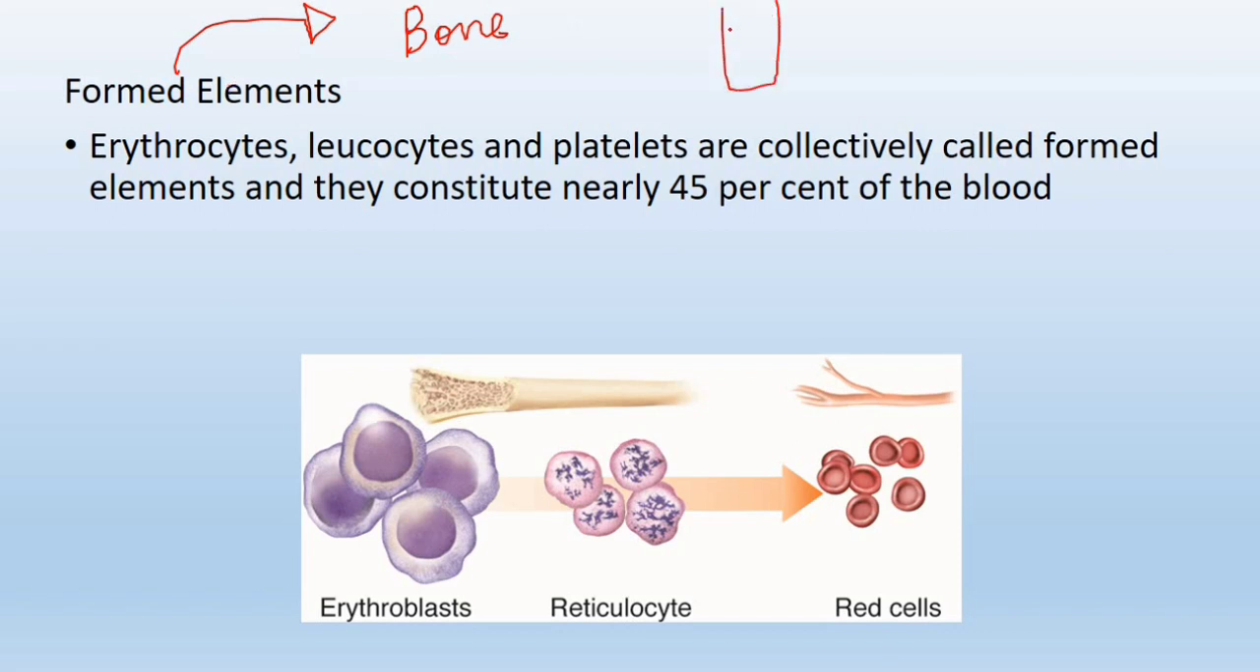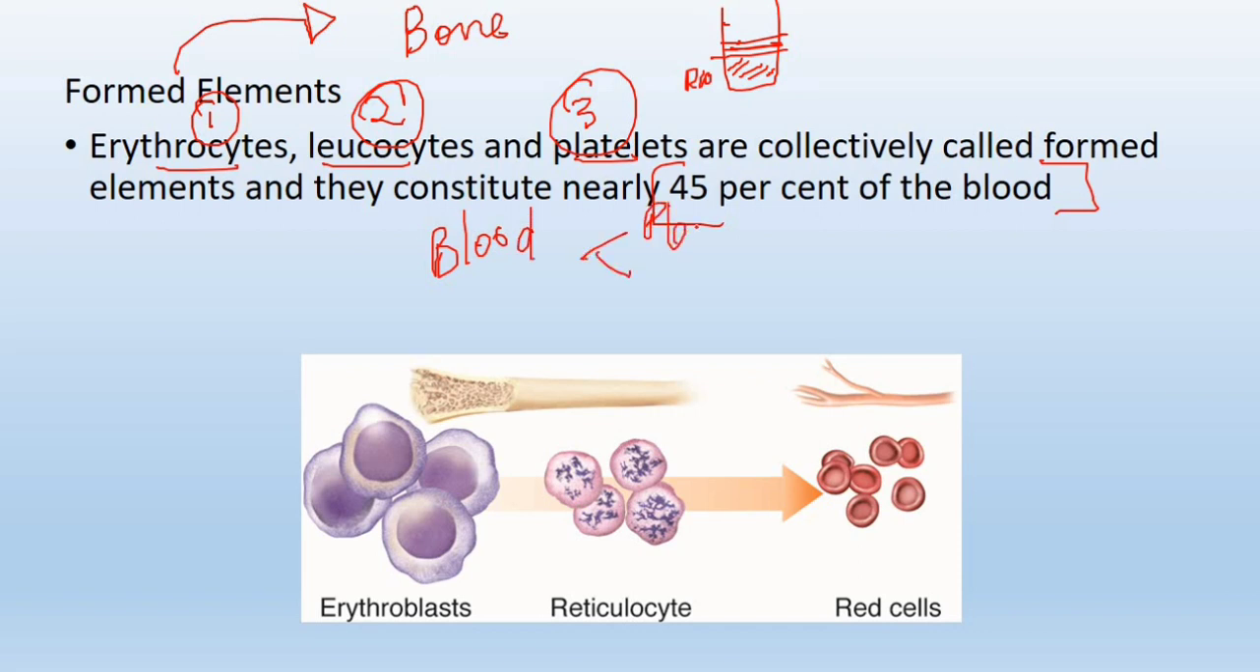And when the components of the blood are separated, they settle down. RBCs would settle down, and then we would have the leukocytes and platelets. The formed elements are erythrocytes, that is RBCs, leukocytes, and platelets. They are all called the formed elements, and they form 45% of the blood. So blood has plasma, and 45% of it would be the formed elements.